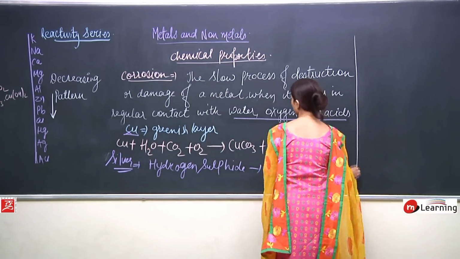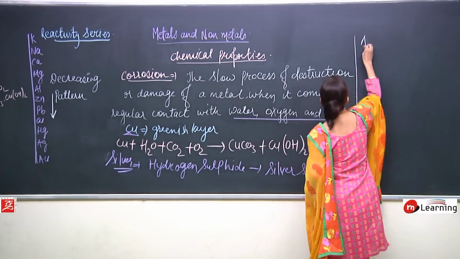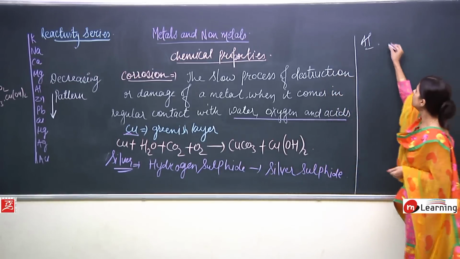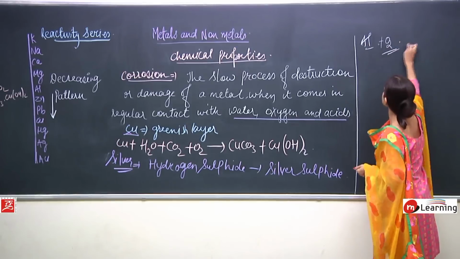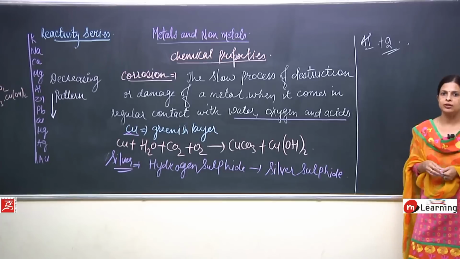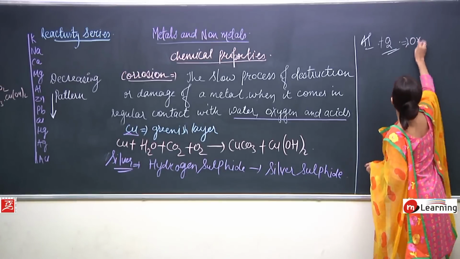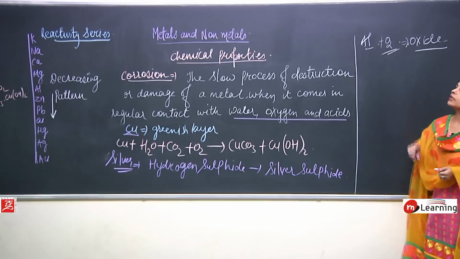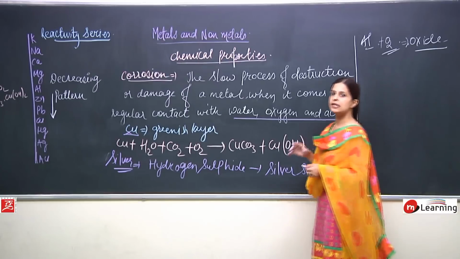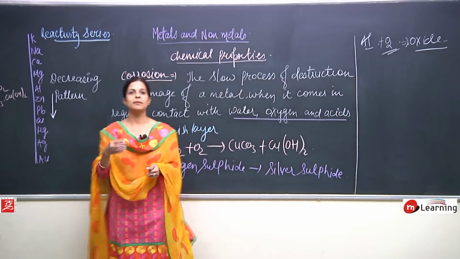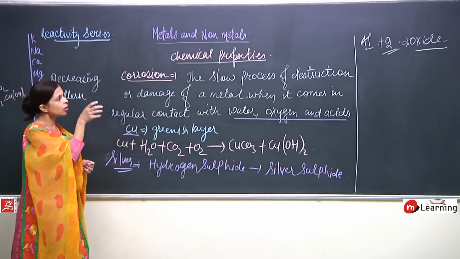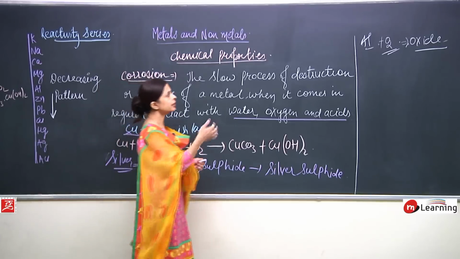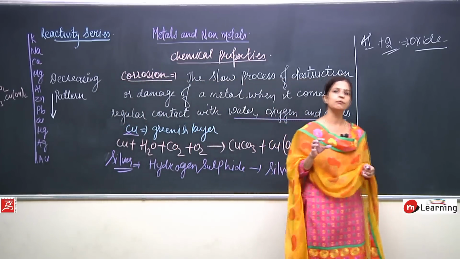Now next is aluminium. When we talk about aluminium, what happens? Aluminium reacts with oxygen and oxide is formed. But this is very useful, because sometimes the oxide layer is intentionally allowed to react and get deposited to avoid further destruction of that particular metal.